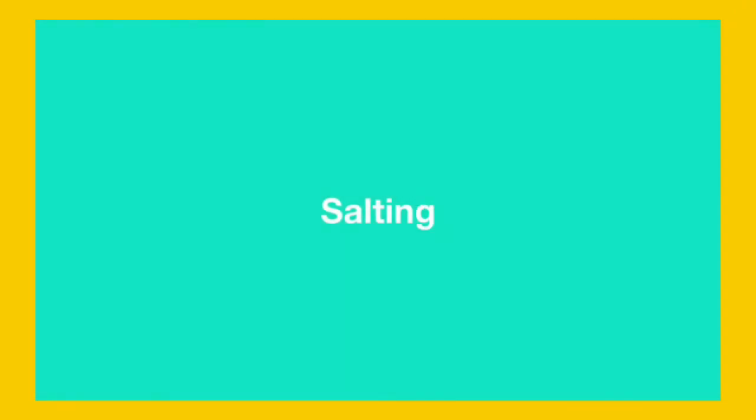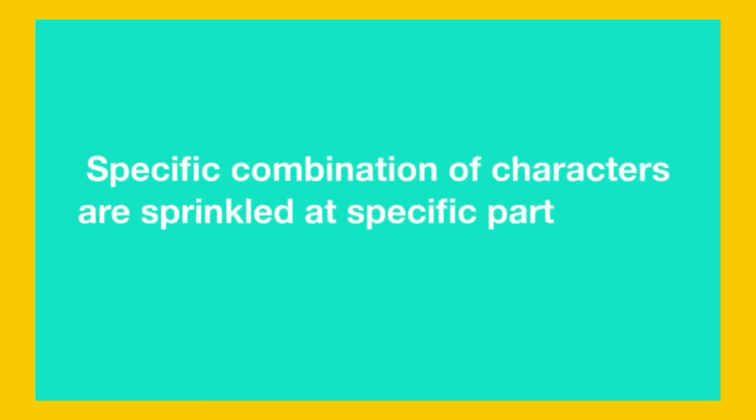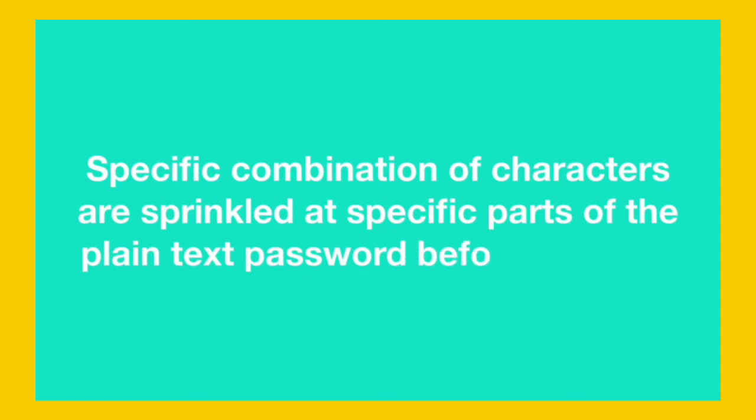A new technique called salting was introduced by security analysts to give hackers a hard time in cracking passwords. In this technique, a specific combination of characters are inserted at specific positions of the plain text password before hashing. Every company has its own salting algorithm and they don't make their salting algorithm public.